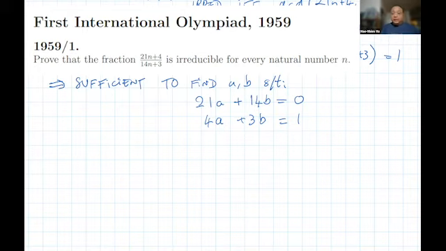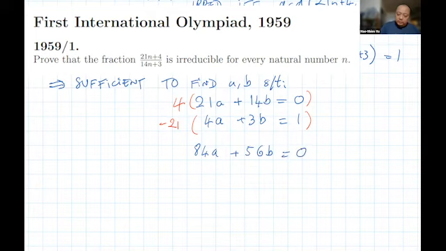And this can be solved pretty straightforwardly using standard techniques. I can eliminate a, for example. I can multiply the first equation by 4 and the second equation by negative 21. 84a plus 56b equals 0. Negative 84a minus 63b equals negative 21.